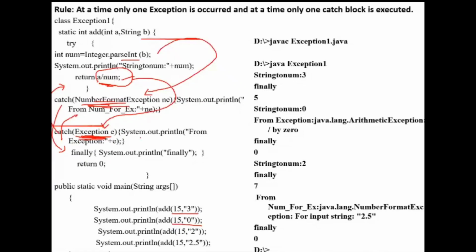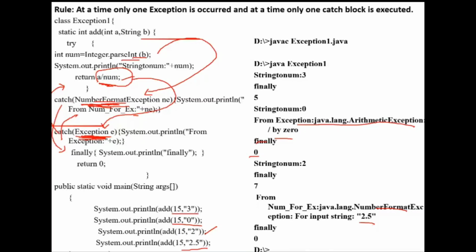So now this block catches that one. It will print from exception, the description java.lang.ArithmeticException: divide by zero, and the finally block is executed, then 0 is printed. And this statement is also executed without any exception. But this statement is executed with an exception, because this is a number format exception. Before the Exception catch block, I have written NumberFormatException, so that exception is caught by this catch block itself. Then it will print this number format exception 2.5.